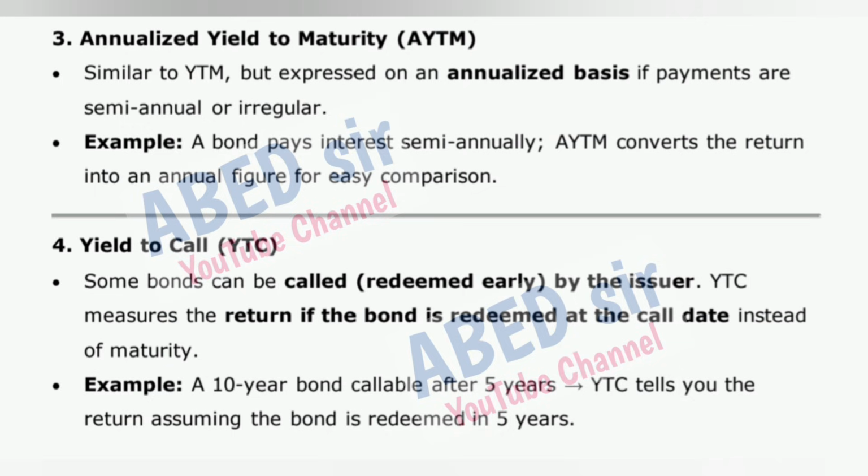Yield to call, YTC. Some bonds can be called, redeemed early, by the issuer. YTC measures the return if the bond is redeemed at the call date instead of maturity. Example, a 10-year bond callable after 5 years, YTC tells you the return assuming the bond is redeemed in 5 years.